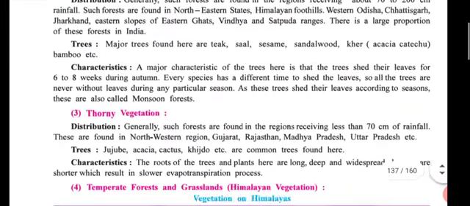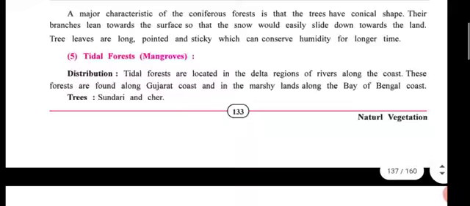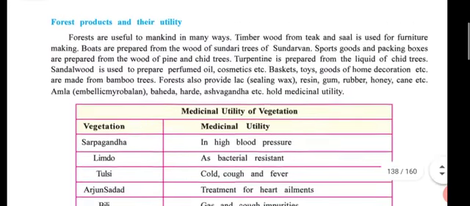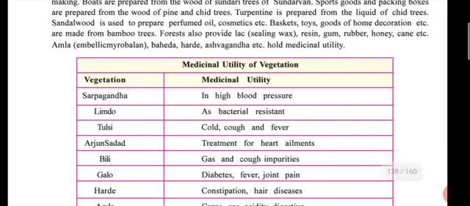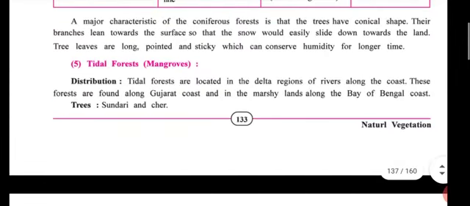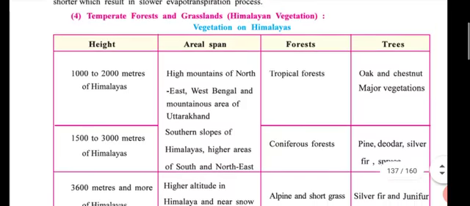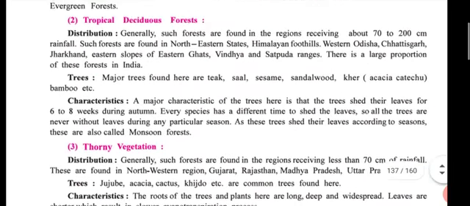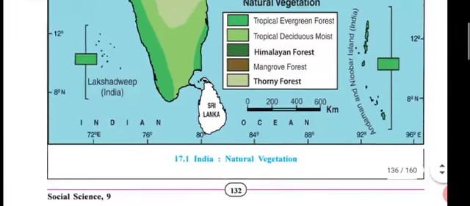Then you write the forest products, vegetation and medicinal utility 2 times. One time in fair note, one time in rough note. In rough book, you write 1 time, and in fair note, you write 1 time. Only forest products and utility, and these 5 types of forest directly you write